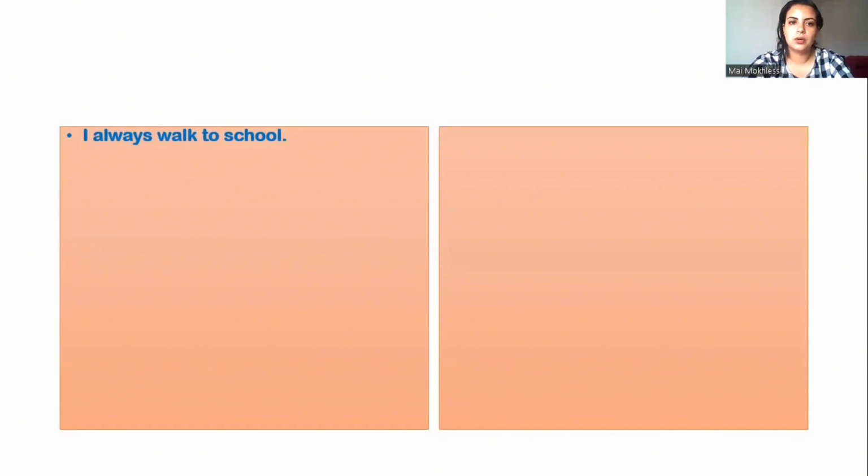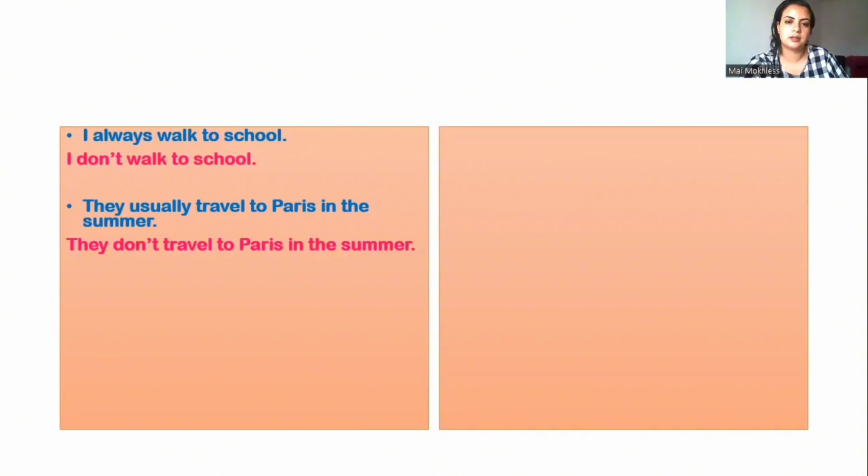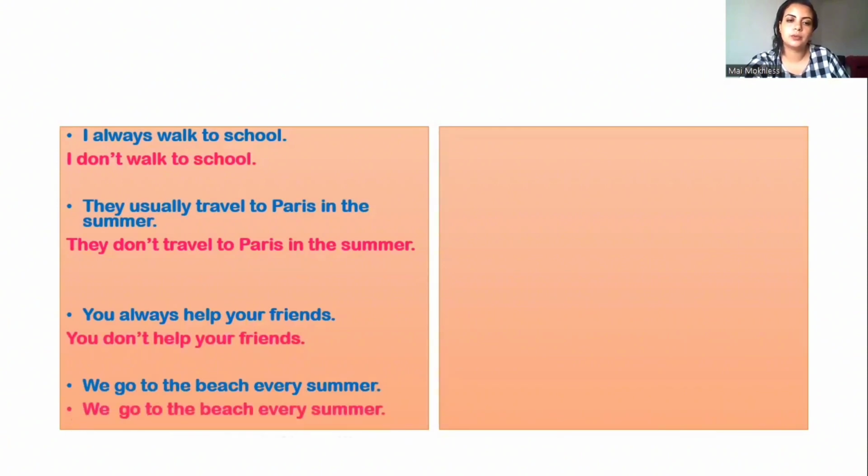I always walk to school. How do we put this sentence in negative? I goes with don't. So we say, I don't walk to school. They usually travel to Paris in the summer. So they don't usually travel to Paris in the summer. You always help your friends. You don't help your friends. We go to the beach every summer. We don't go to the beach every summer.